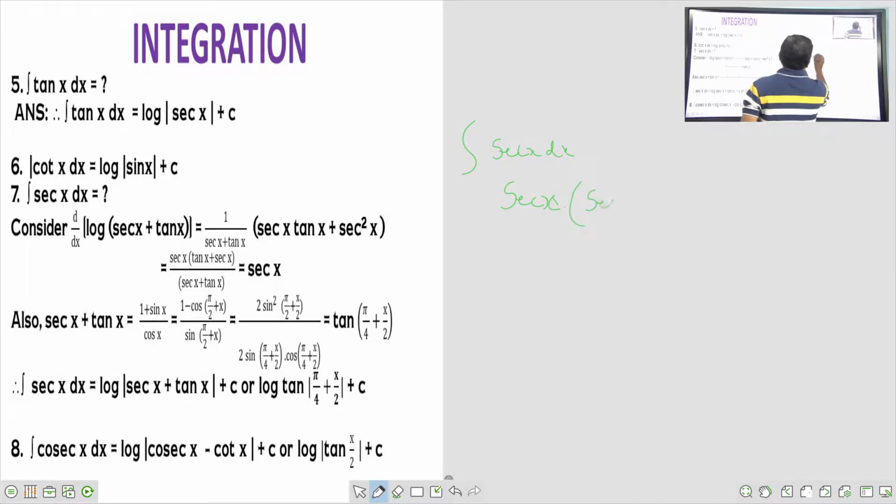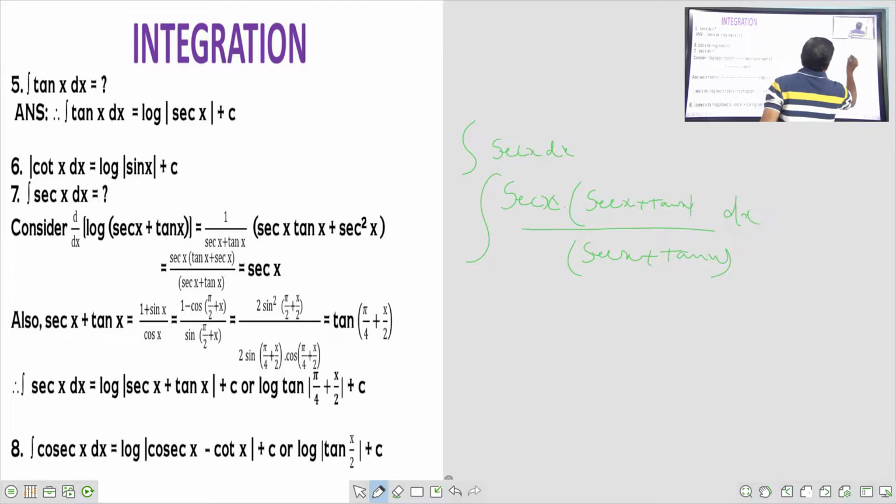Multiply secant x plus tan x by secant x, multiply and divide with secant x plus tan x. Secant x plus tan x.